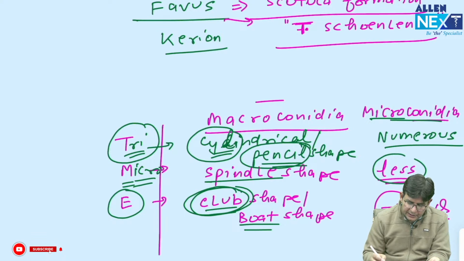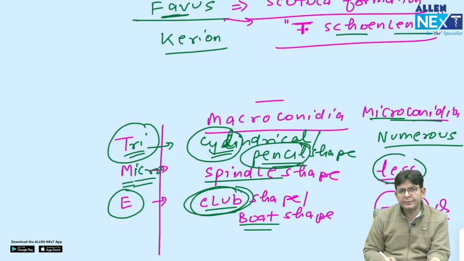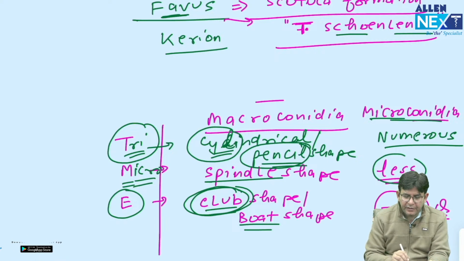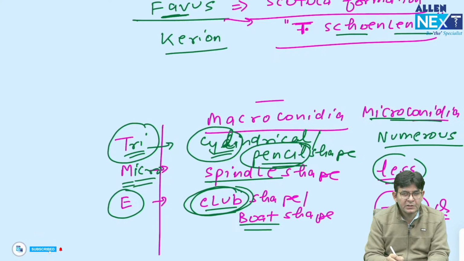And how to remember this one? Remember like this: favorite shoes लाने हैं. So remember this name: Trichophyton schoenleinii is the major cause of favus.